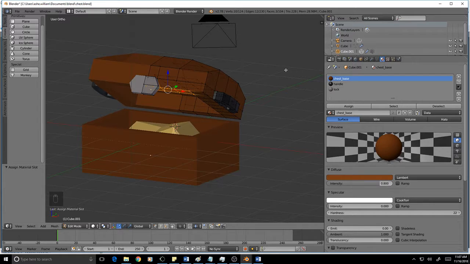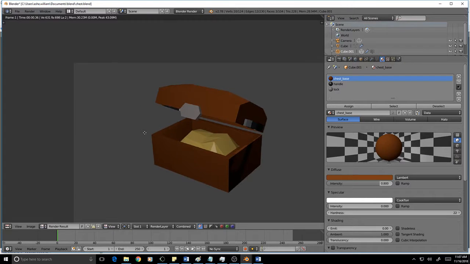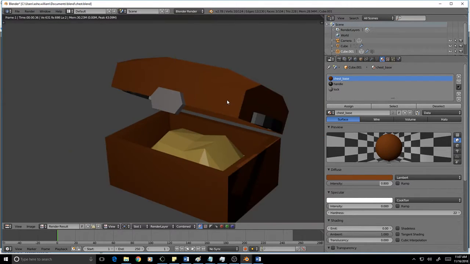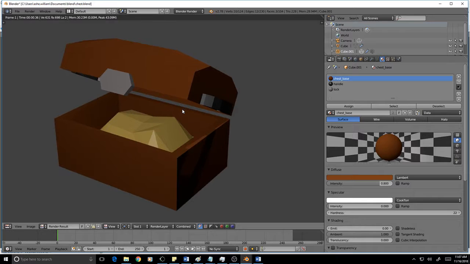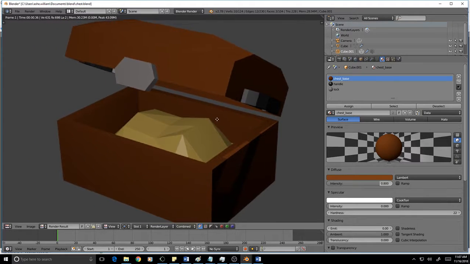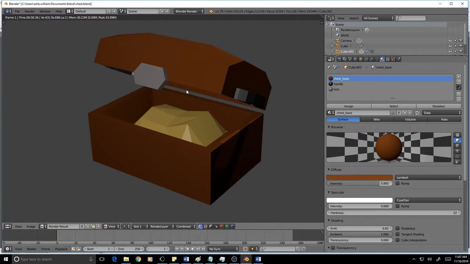So what I've just done now is I've added color to the model using materials. I used some different techniques for that, like vertex groups and stuff, but here's my treasure chest. Now, of course you could do that a lot of different ways. Don't consider me an expert.